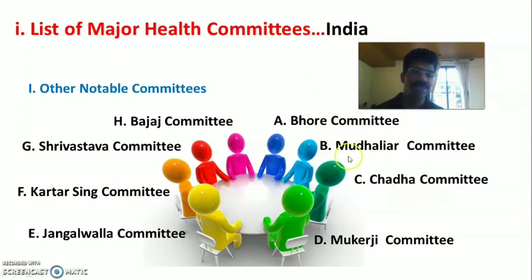This list is made in chronological order, showing which were the first committees and which were the last, according to their period of appointment and submission of report. You have to remember the committees in this chronological order because it is written according to the period of their study and report submission. If you find it very difficult to remember these committee names in chronological order, I have made one small mnemonic, and with that mnemonic you can understand the committees.